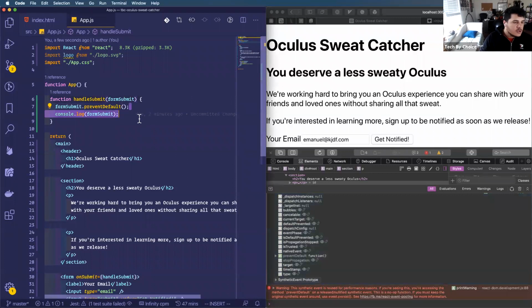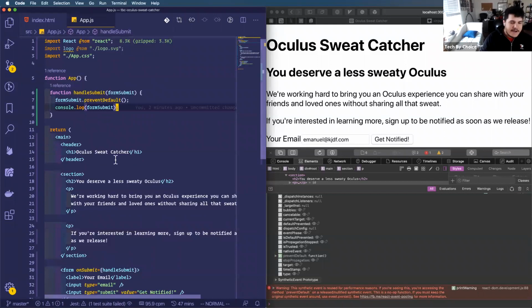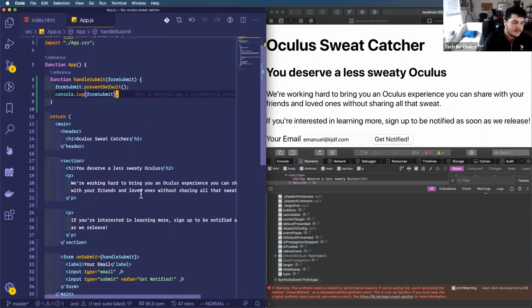But what I actually want to happen here is that when this form is submitted, I want to collect this email and do something with it. But my code has no idea what the email that the person typed in was, right?